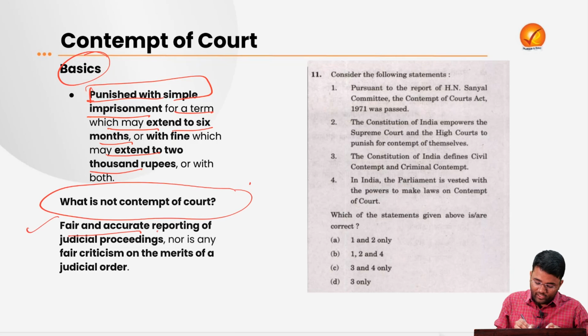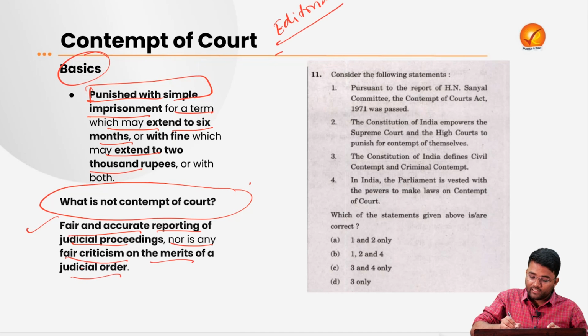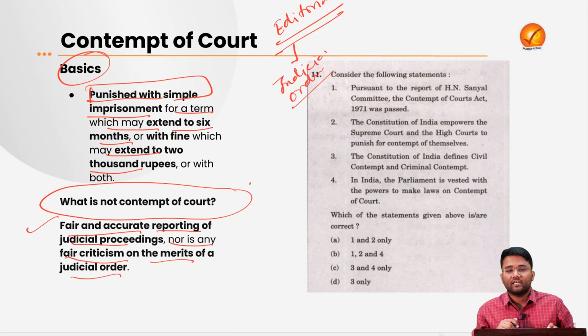The fair and accurate reporting of the judicial proceedings and any fair criticism on the merits of the judicial order. You might be getting the editorials regarding the orders of the judiciary. That is not considered under the contempt of court. Any fair and accurate reporting done by the newspapers that you people are reading, either the Hindu, Indian Express, or any of the local newspapers, is not considered under the contempt of court. If any person is writing an editorial giving constructive criticism to any of the judicial orders, that will not be considered under the contempt of court.